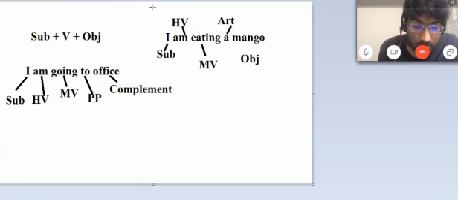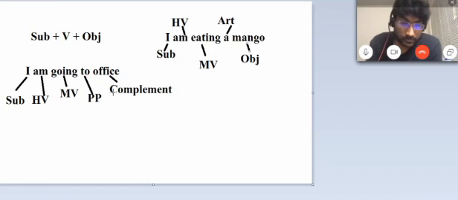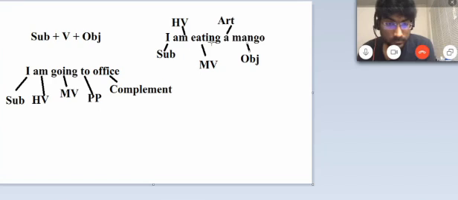Why did I say this? Because this is a myth. Many people only know that a sentence is subject, verb, object. No, not only object. There is complement also. So what does complement mean? Why did I say eating is verb 4? Because this is the structure.